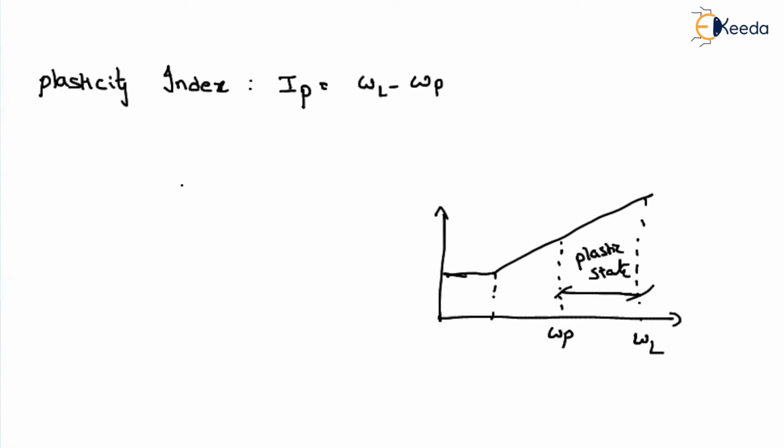Suppose your IP value is equal to 0. When will it be possible for IP to be equal to 0? Whenever your liquid limit is also equal to the plastic limit. Then we will call it a non-plastic soil. The plasticity properties will only exist for cohesive types of soils.